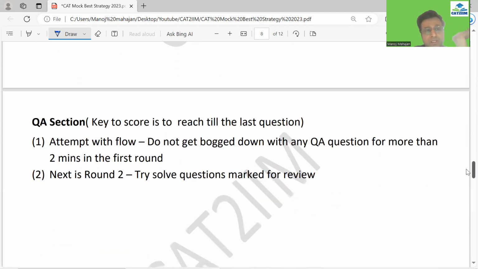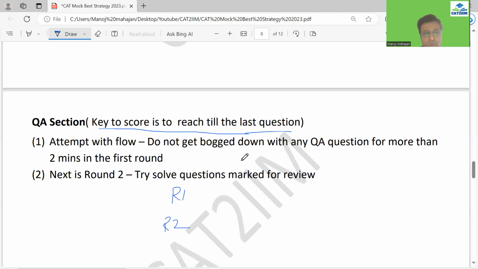Let's quickly come to the QA section. What I personally feel over here is, are you able to reach till the last question? Let's say if there are 22 in number, my lucky number also, are you able to reach till the last? If not, then the QA strategy is not right. So I would say that you should make a 2 round strategy only, round 1 and round 2, most of you. For some of them, I can tell round 1 also, but better would be that if you are part of CAT 2, I would sit with you one-on-one and tell you that this strategy would work for you, this will not work for you, right?